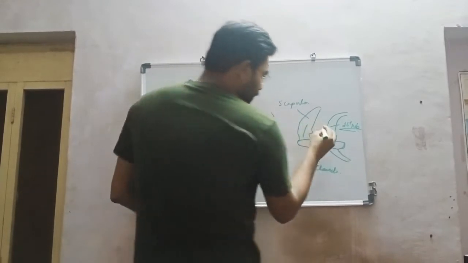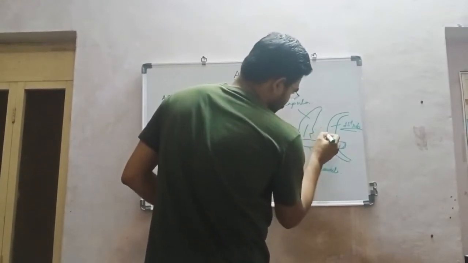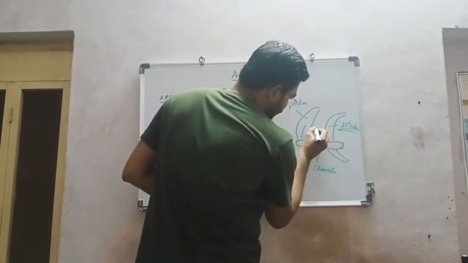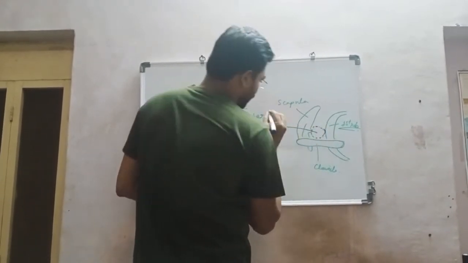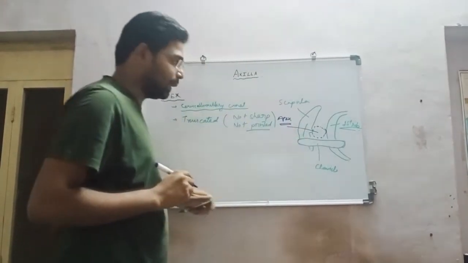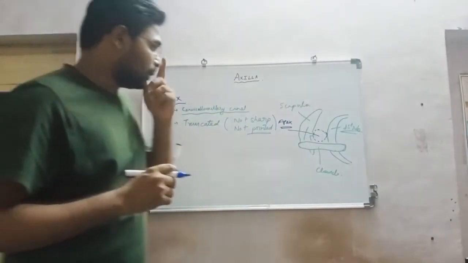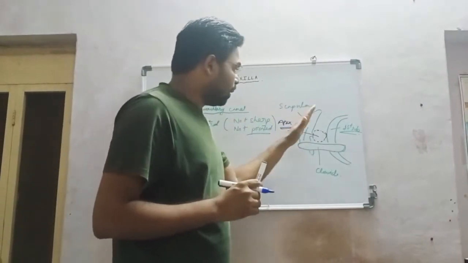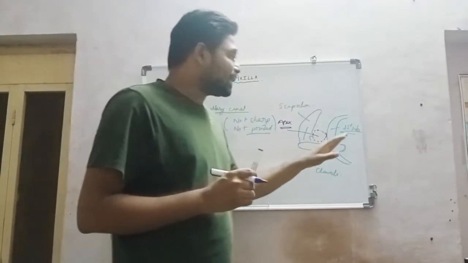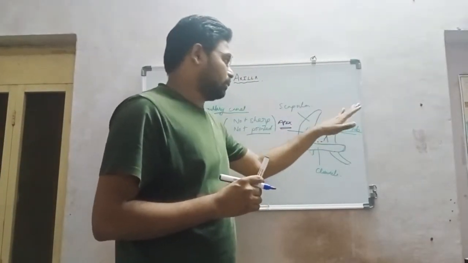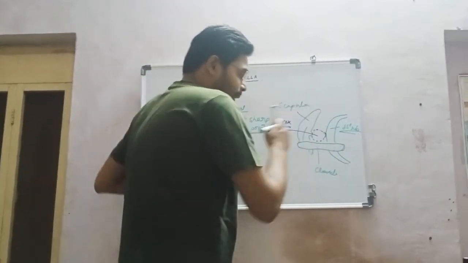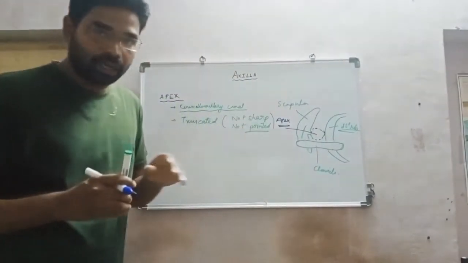The part in between is known as the apex of the axilla. Once again, posteriorly it is formed by the scapula, medially by the outer border of the first rib, and laterally by the clavicle.